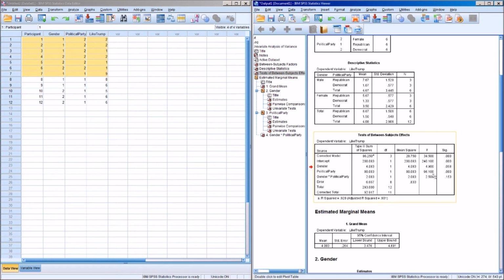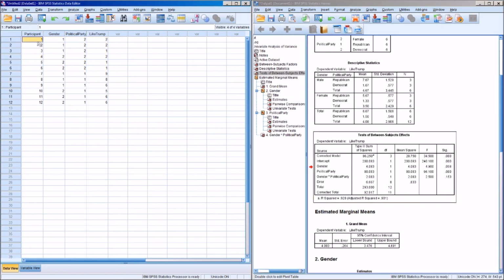Our F value is only 2.5, and our P value is only 0.153. So we would say that there is no significant interaction between gender and political party on liking Donald Trump, and then we would report those values as necessary in APA style. APA style for a two-way ANOVA is exactly the same as either of the ANOVAs we've done so far.